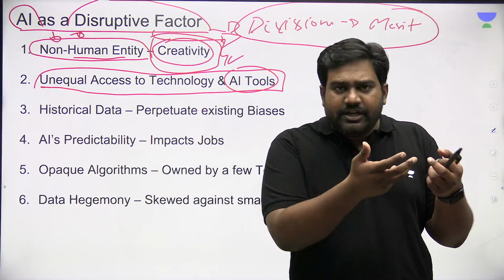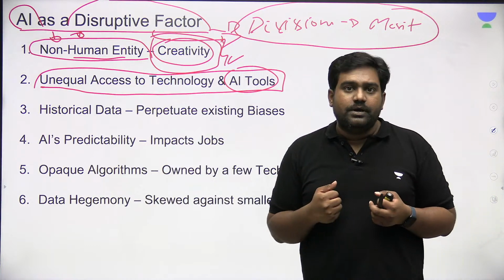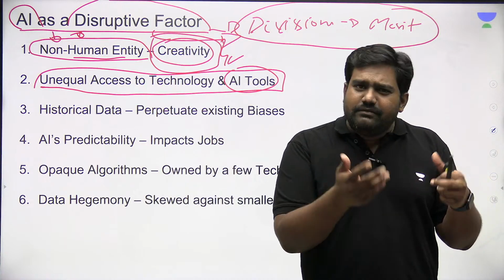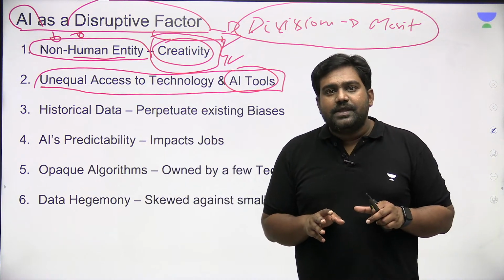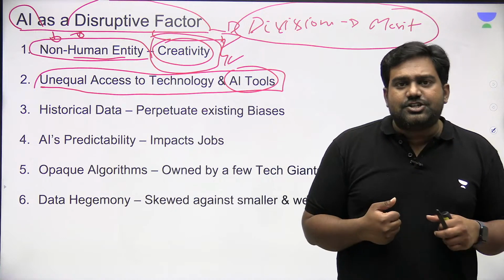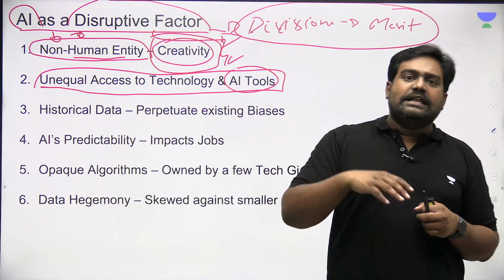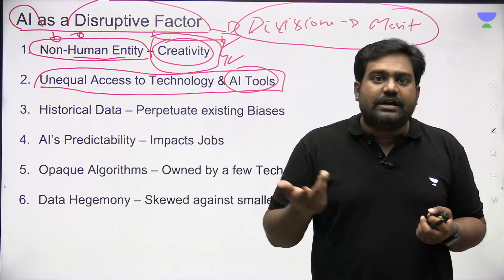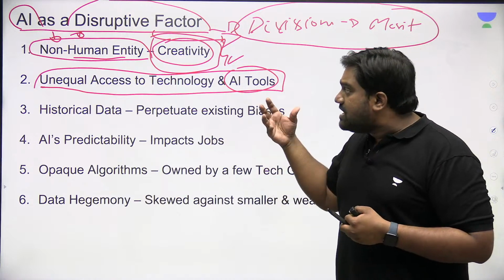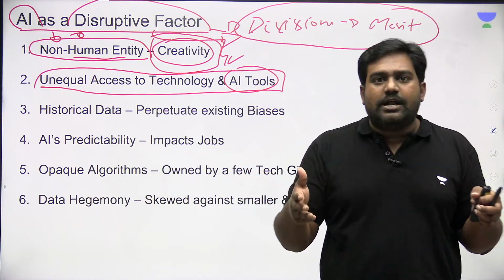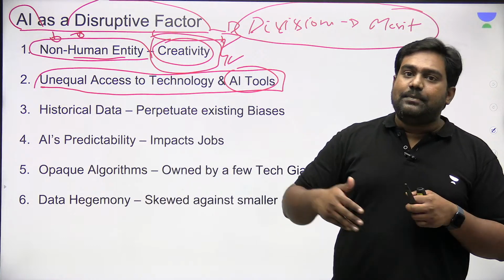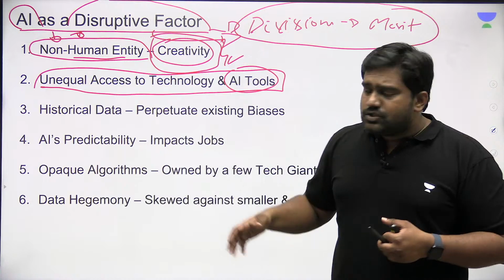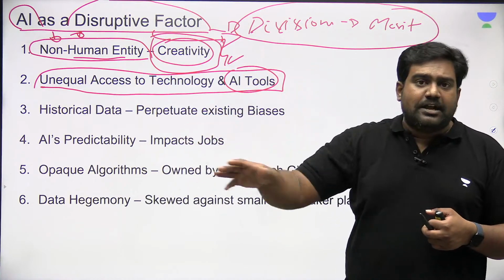This is a divide we saw even during the pandemic when online education boomed around the world. Those from cities, those from privileged classes, conveniently switched to online forms of learning. They had mobile phones, laptops, internet connections, etc. Those from rural areas and underprivileged classes never even had a basic mobile phone. They never even had 2G connections. So this limited access to education for almost 1.5 to 2 years. So imagine what will happen with AI, given the unequal digital access that is there. This could further widen the divisions even if you have a merit-based system.